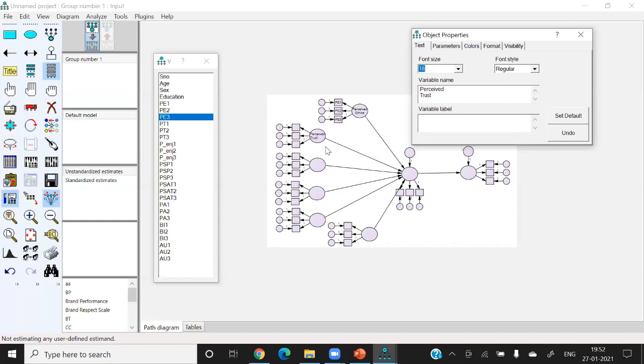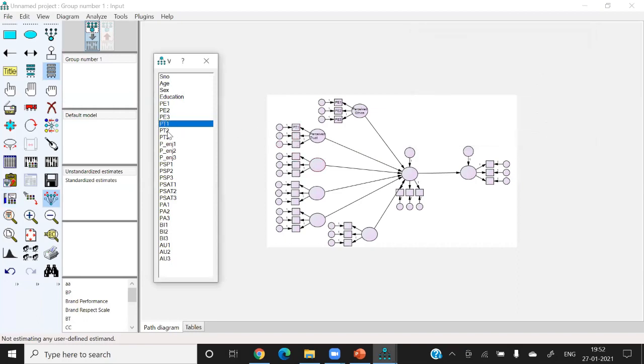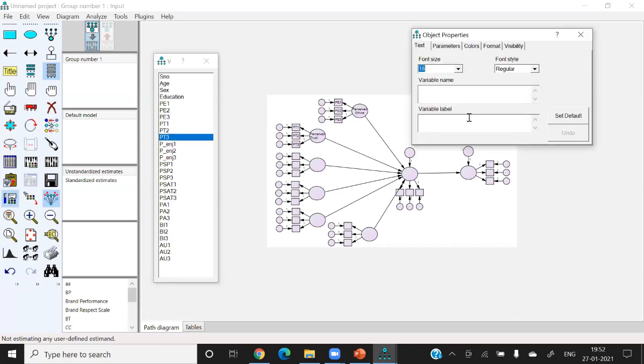Then the perceived trust, we are having 3 items: PT1, PT2, and PT3. Similarly, the third construct is perceived satisfaction. Perceived satisfaction, and you can see that the two words should not have space between them.